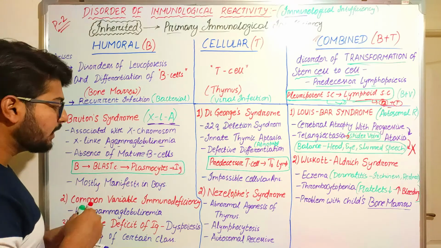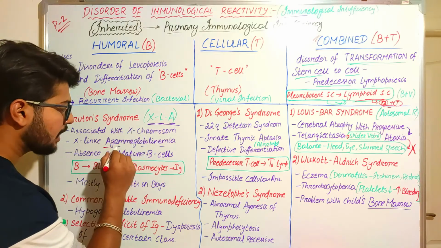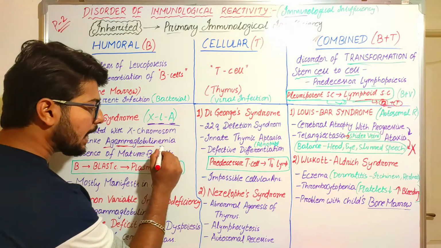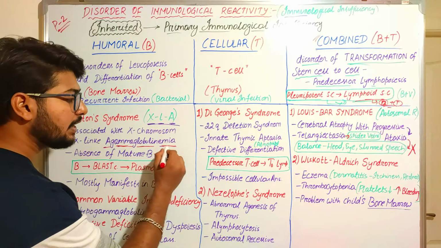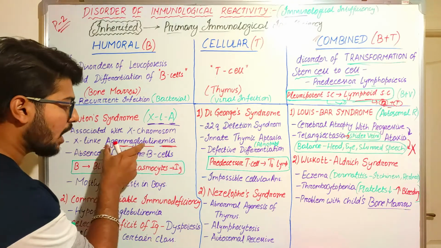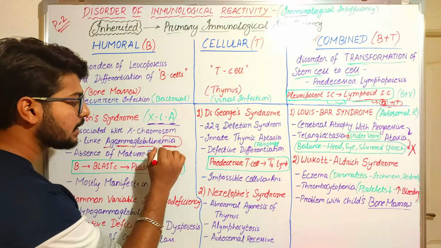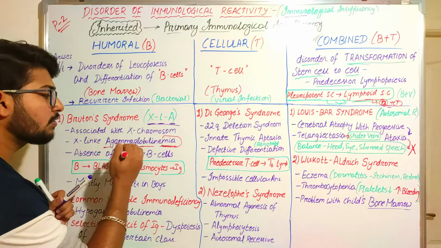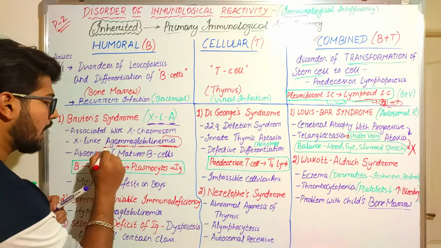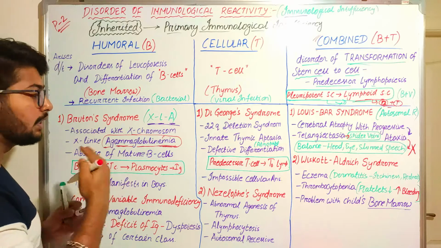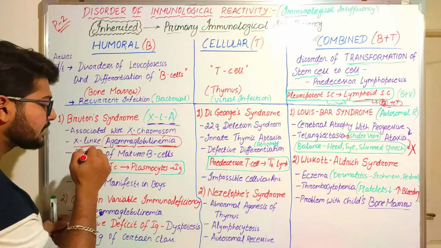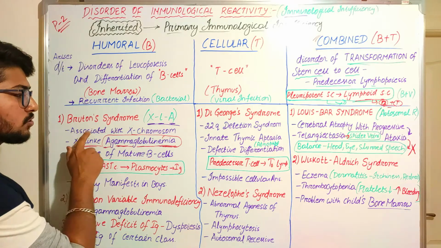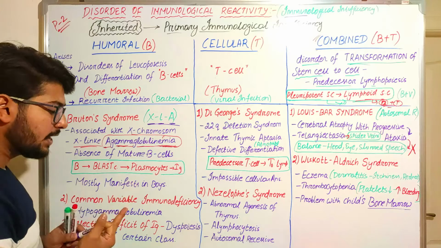Agammaglobulinemia. If you divide the terms, A means absence, gamma globulin. There will be absence of gamma globulin, and emia. As I have said earlier, if the word emia is present after certain words, it means this is involving the blood. So there will be absence of gamma globulins in the blood, and this syndrome is X-linked. This is the Bruton syndrome, and it is associated with the X chromosome. It is X-linked.